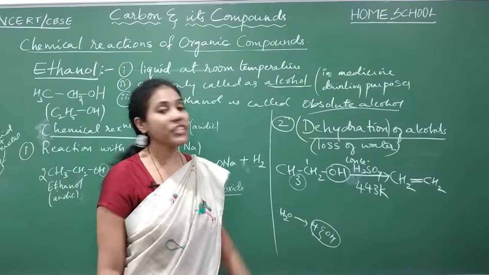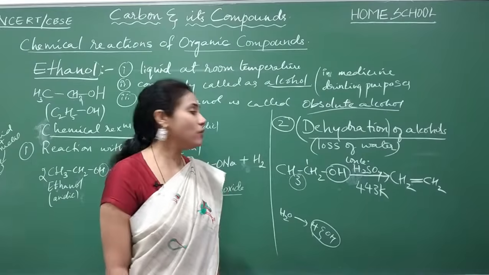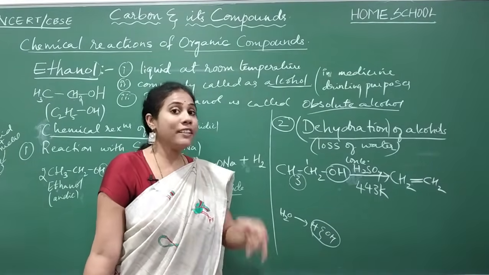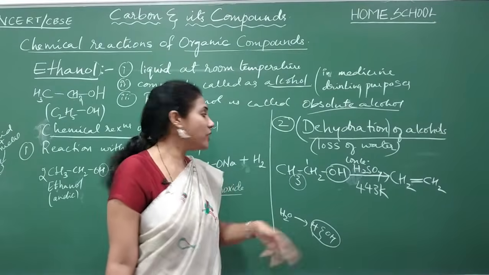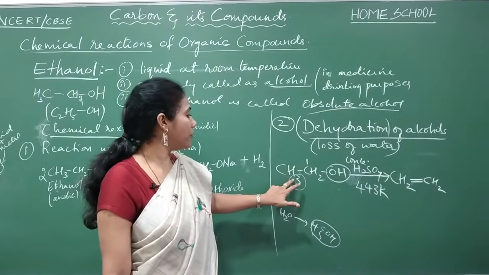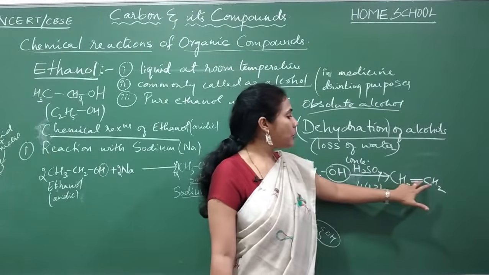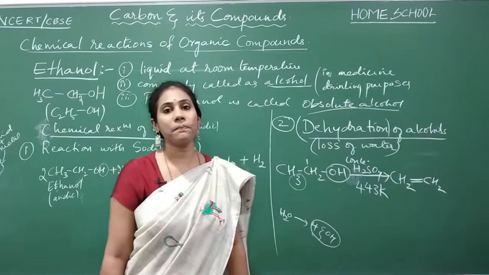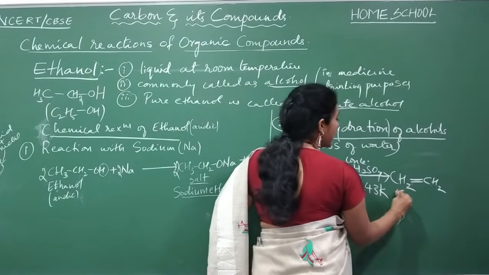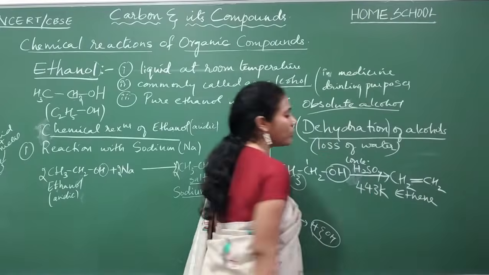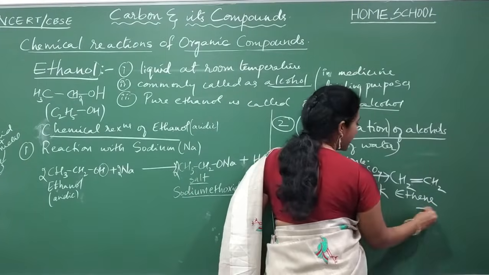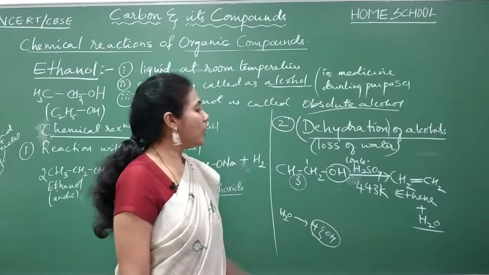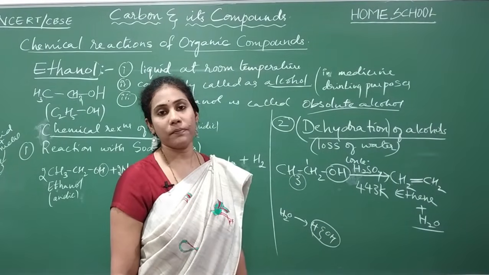So dehydration means losing water. Who is losing water? Alcohol. How can it lose water? If it can liberate one OH and one hydrogen. Which OH will you remove? This. Which hydrogen do you remove? One of these. So you will get CH2 bond CH2. Valency of carbon has to be satisfied, so I have put a double bond. Can you name this compound? It is nothing but ethene. And along with that, what is coming out, guys? H2O is coming out. So this is what we call a dehydration reaction.